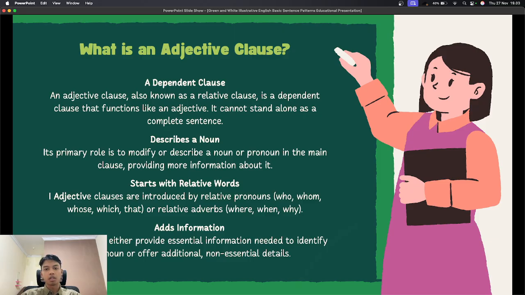Just like an adverb clause, an adjective clause cannot stand alone as a complete sentence. An adjective clause begins with a relative pronoun such as who, whom, whose, which, that, or relative adverbs such as where, when, and why.